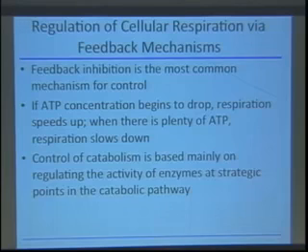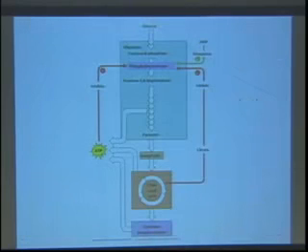I mentioned this previously, but I want to point it out again because I think it's really important: one of the key enzymes that's regulated in metabolism is an enzyme called phosphofructokinase, shown here very schematically as the enzyme responsible for phosphorylating fructose 6-phosphate and converting it to fructose 1,6-bisphosphate. So it's the third step in the glycolytic pathway that we talked about. And why is this particular enzyme really important in terms of regulation?